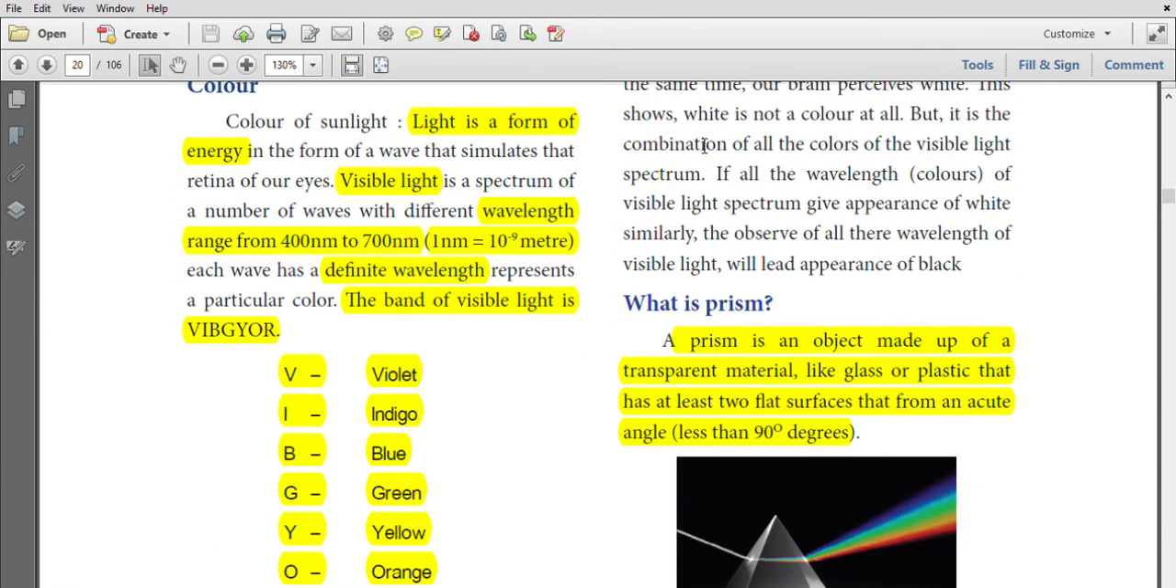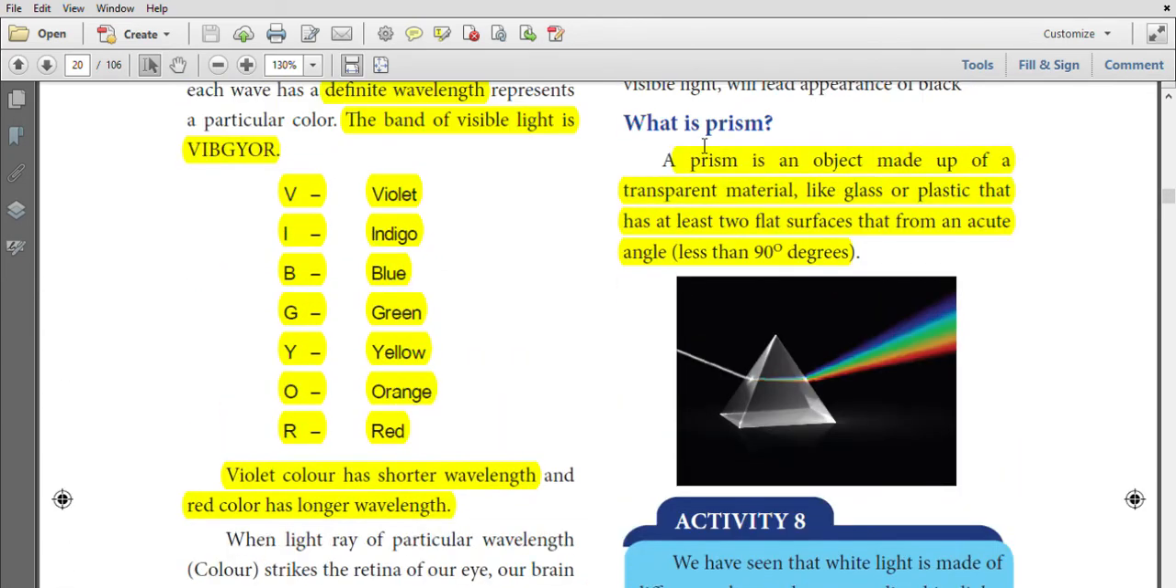Prism. A prism is made up of a transparent material like glass or plastic. It has two flat surfaces. The angle between the two flat surfaces is an acute angle. Acute angle means less than 90 degrees. When white light passes through a prism, it is dispersed into 7 colors. It forms rainbow colors.